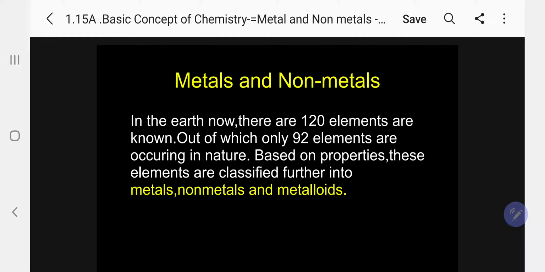In the earth now, there are 120 elements known, out of which only 92 elements occur in nature. Based on properties, these elements are classified further into metals, non-metals, and metalloids. Kindly follow.